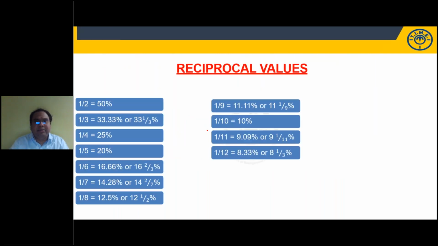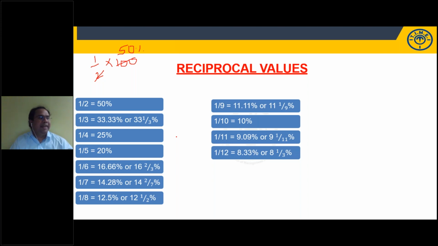Right. Let us spend some time on reciprocal values. You need to know all these reciprocal values. You will see the advantage of this. 1 by 2 is 0.5, which is 50%. To convert any fraction or reciprocal into a percentage, you have to multiply by 100. So 1 by 2 into 100 is 50%. 1 by 3 is 33.33%, or we can say 33 and 1 by 3%. 1 by 4 is 25%. 1 by 5 is 20%. 1 by 6 is 16.66%. 1 by 7 is 14.28%, or 14 and 2 by 7%. 1 by 8 is 12.5%.